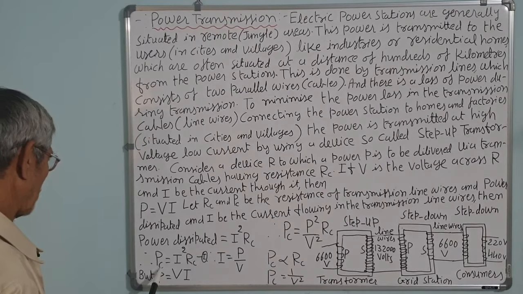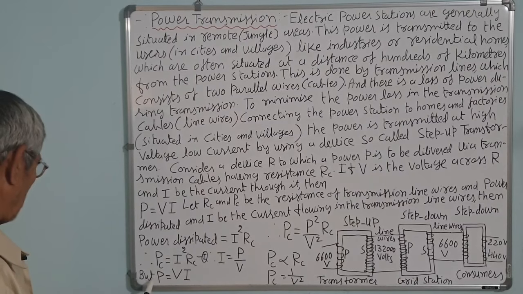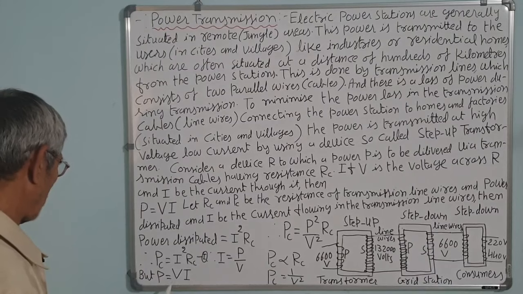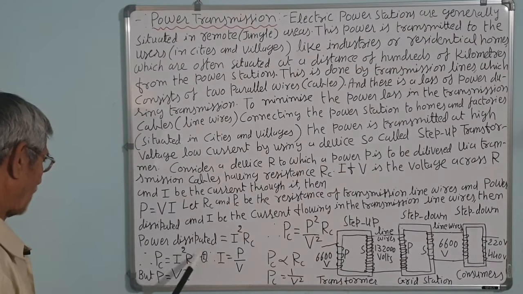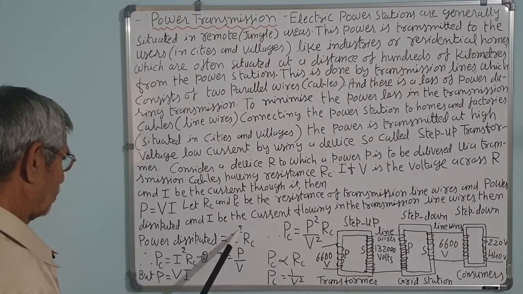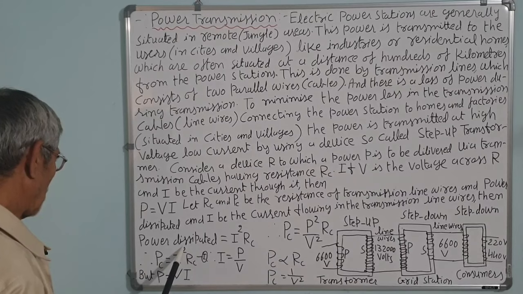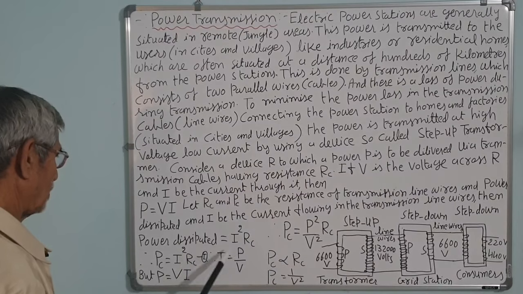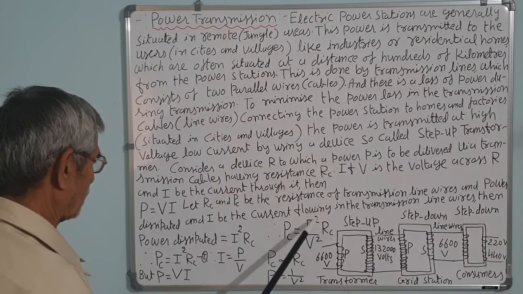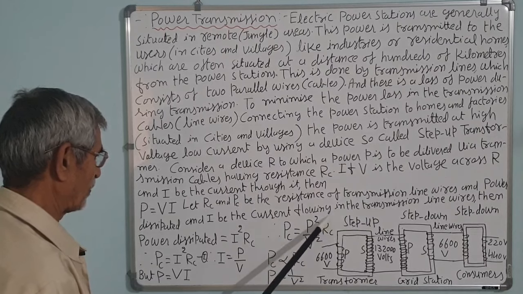Therefore P C, the power loss, is equal to I square R C, but the power is equal to V into I, or I is equal to P upon V. Therefore I square is equal to P square upon V square. So introduce this value in the equation. So P C is equal to P square upon V square into R C. This is the power loss. So power loss is directly proportional to R C.